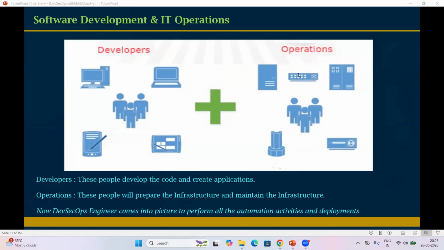Someone asking if the PPT will be shared. I'll share the PDF with you, not the PPT. Fine.